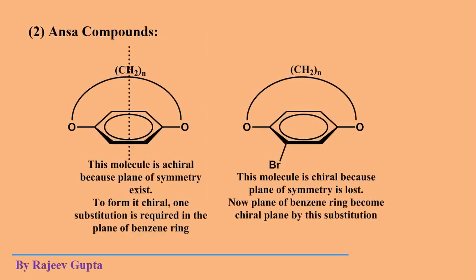Again, we can observe this thing in paracyclophane, ANSA compounds, where if this molecule is this type of dibromo, then a plane of symmetry we can observe. Okay, so these molecules should be mono substituted.